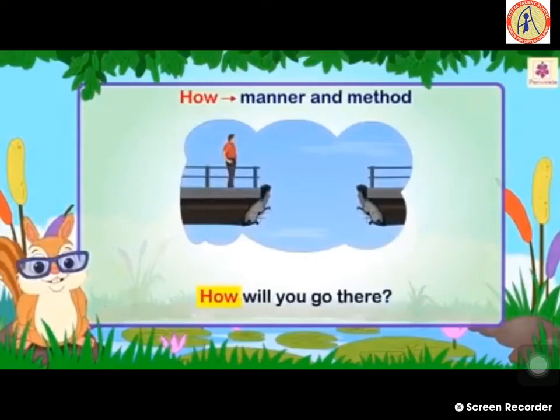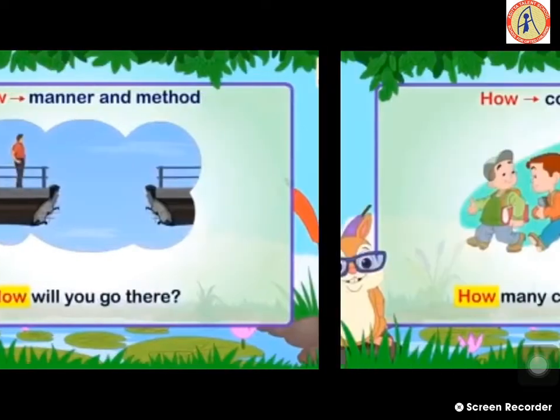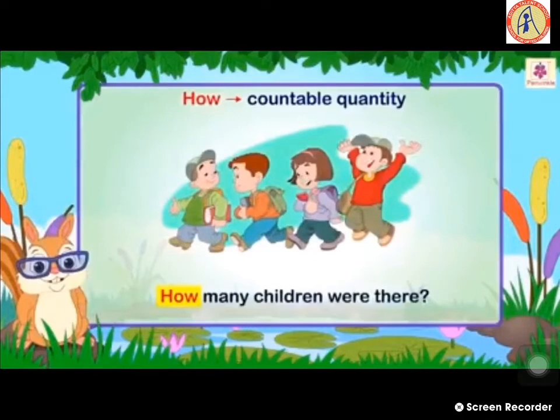How? Manner and method, means in which way. How will you go there? In which way you will go there? How? Countable quantity, refers to number. How many children were there? Means I want to know the number of children, or to know the number of children.